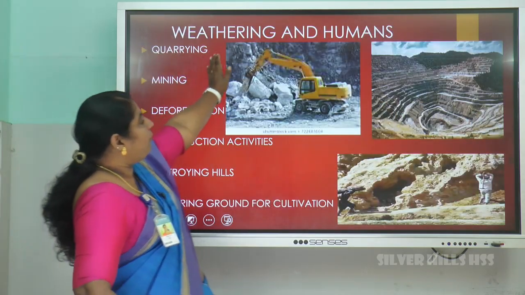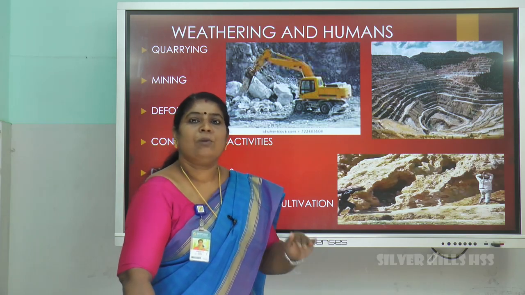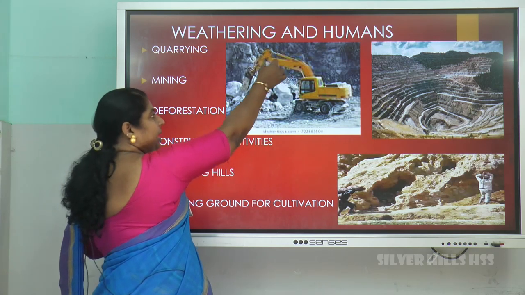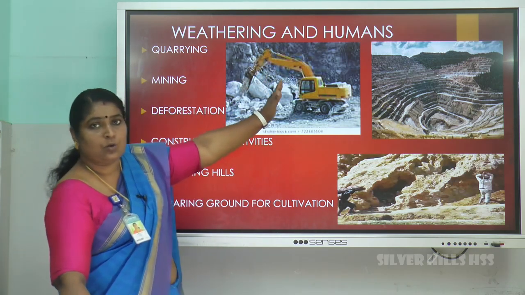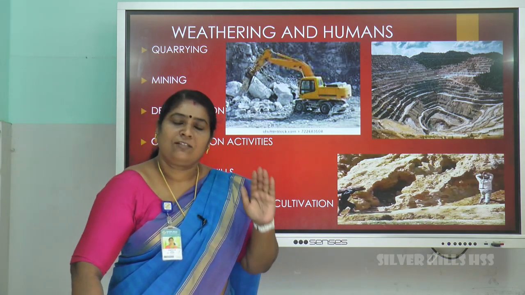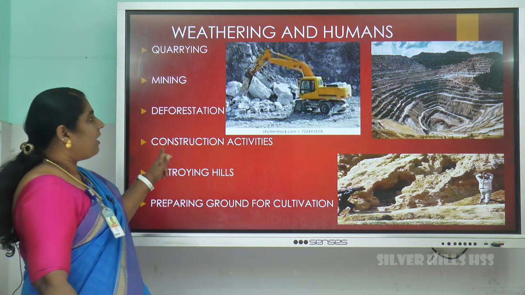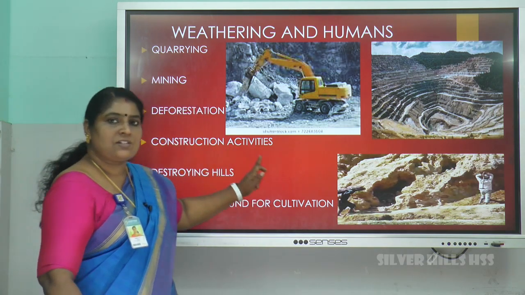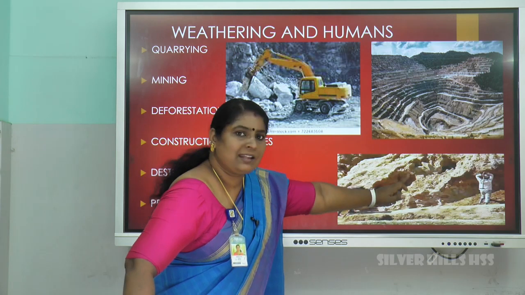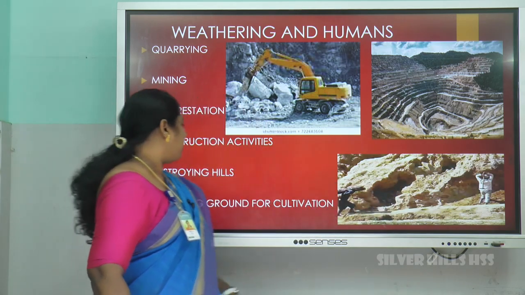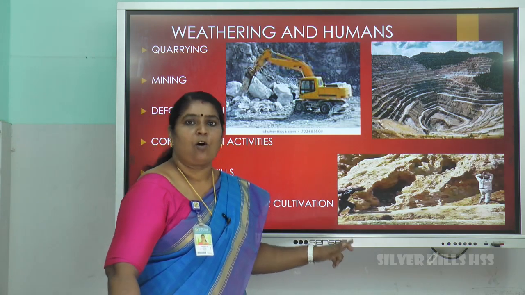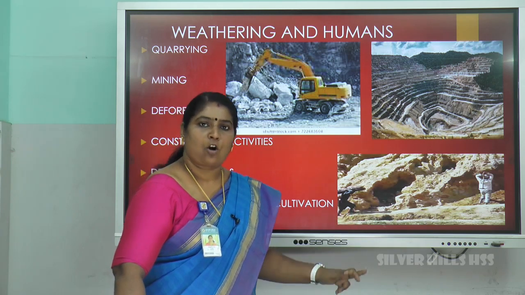Next, how does weathering take place when humans enter into the environment? First one is quarrying. You can see the picture of the JCB, how they are taking the stones here, which leads into disintegration of rocks. Next is deforestation. Cutting down the trees also leads into disintegration of rocks. Construction activities also leads into the breaking of rocks. Next, destroying the hills. You can see the picture here. When the hills are destroyed, the rocks break into pieces. Last one, preparing ground for cultivation. When the land is tilled for cultivation purposes, there is a chance for the rocks to break.